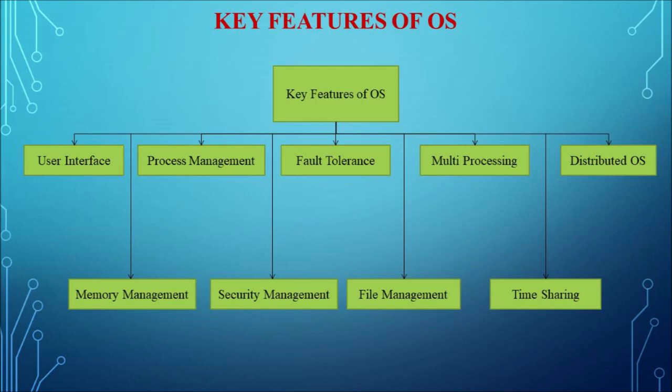Next is multiprocessing. You know that multiple processes can run at a time. So all these things must be done without any interruption, so multiprocessing must be handled with keen attention by the operating system. Next one is time sharing. Time sharing is nothing but sharing the CPU's processing time among various processes to provide an effective output within a short period of time.